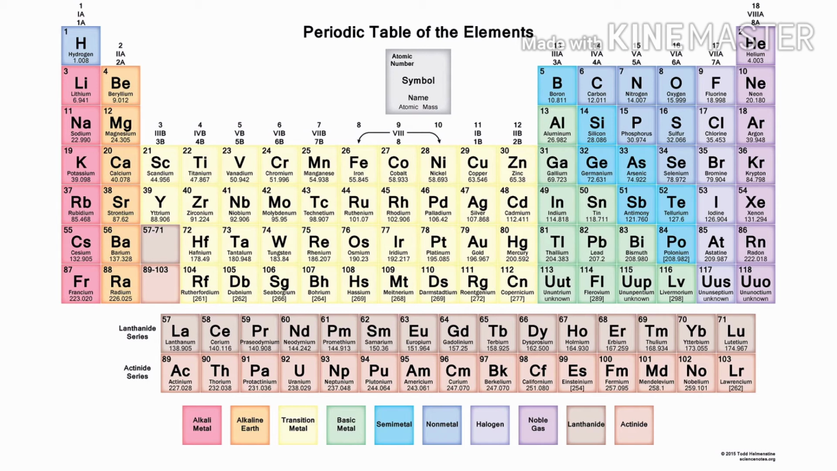In a particular group, elements in group A are placed on the left side while elements in group B are placed on the right side. For example, lithium, sodium, potassium, rubidium, cesium and francium of group A are placed on the left side while copper, silver, gold of group B are placed on the right-hand side in this table.